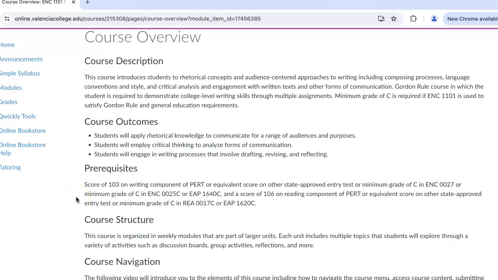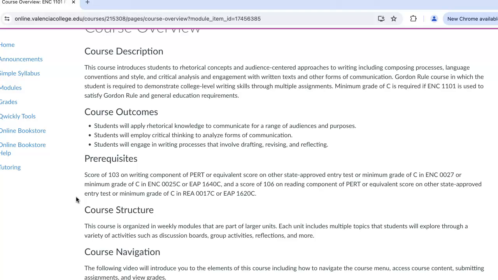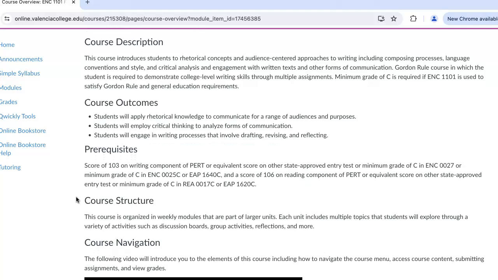As I mentioned earlier, this is a Gordon Rule course, which means that you have to earn at least a C in the course per the state of Florida. That is their rules. Here are our course outcomes. You will apply rhetorical knowledge to communicate for a range of audiences and purposes. You will employ critical thinking to analyze forms of communication, and you will engage in writing processes that involve drafting, revising, and reflecting. For each of our 3 essays, you will go through the full writing process. So I think you will find that you're easily meeting each of these course outcomes.